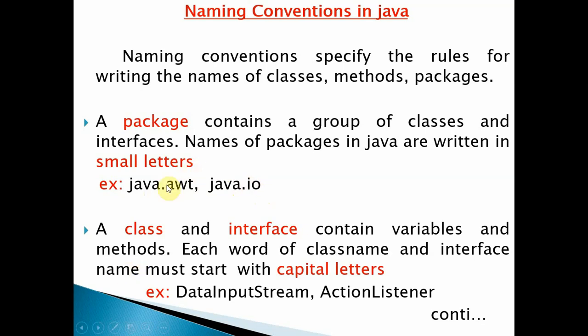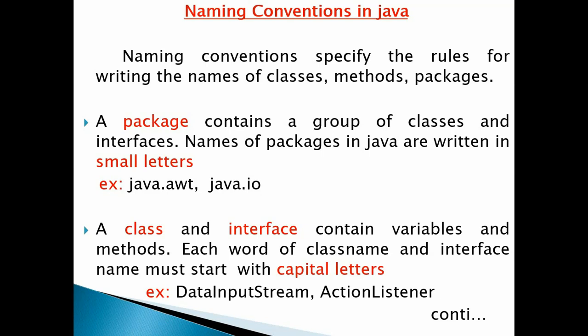Okay, next one, class and interface. In a package what we have are classes and interfaces. How to give a name to a class and interface? Each class name and interface name should start with a capital letter. That means if it is a single word, the first letter should be a capital. If the class name or interface name consists of more than one word, for example DataInputStream, ActionListener, which means it is a combination of more than one word.